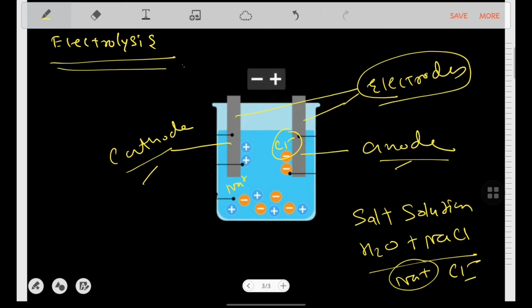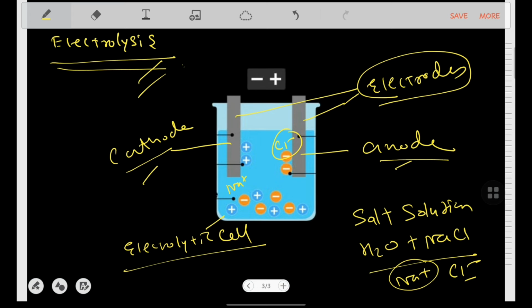This type of vessel is known as an electrolytic cell. Otherwise, this whole process, the decomposition of any electrolyte solution, is known as electrolysis, where the substance that you have dissolved in the water divides into two ions, cation and anion. The positive one is the cation and the negative one is called the anion. The cation and anion get bifurcated and then are deposited on the respective electrodes.